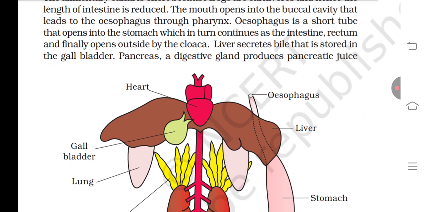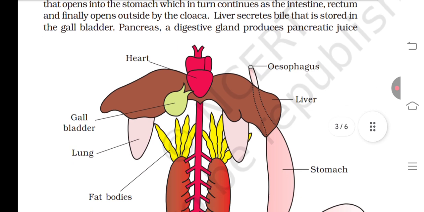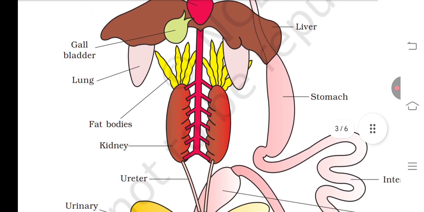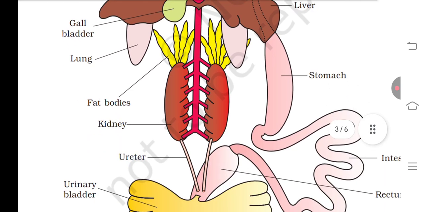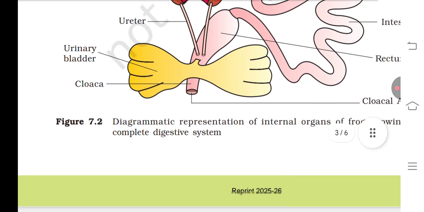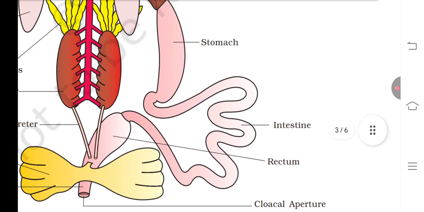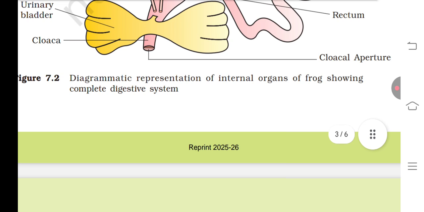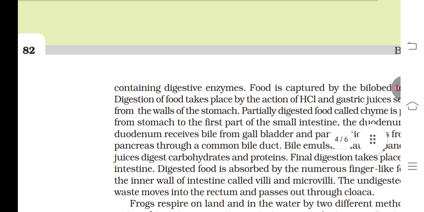The liver secretes bile that is stored in the gallbladder. The pancreas, a digestive gland, produces pancreatic juice. Heart, esophagus, liver, gallbladder, lungs, fat bodies, stomach, kidney, ureter, urinary bladder, cloaca, intestine, stomach, rectum. Diagrammatic representation of internal organs of frog showing the complete digestive system.